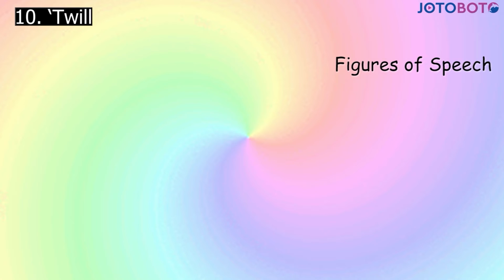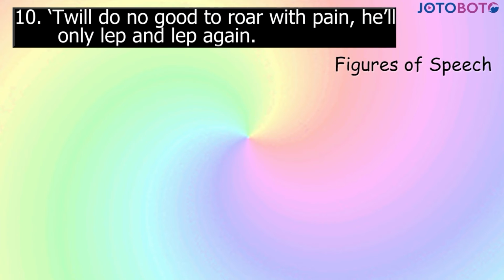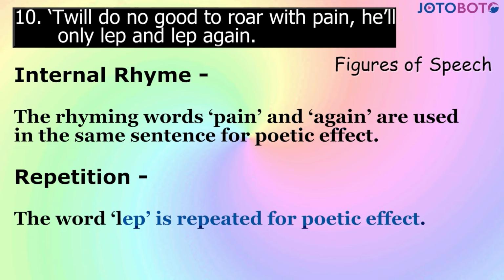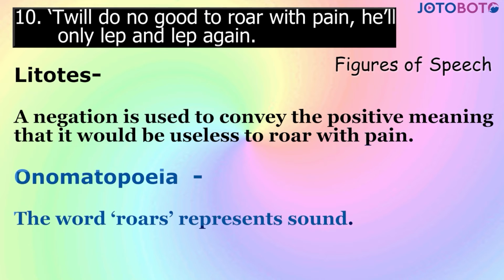Next, 'twill do no good to roar with pain. He'll only leap and leap again. Internal rhyme. The rhyming words pain and again are used in the same sentence for poetic effect. Repetition. The word leap has been repeated for poetic effect. Litotes. A negation is used to convey the positive meaning that it would be useless to roar with pain. Onomatopoeia. The word roar represents sound.